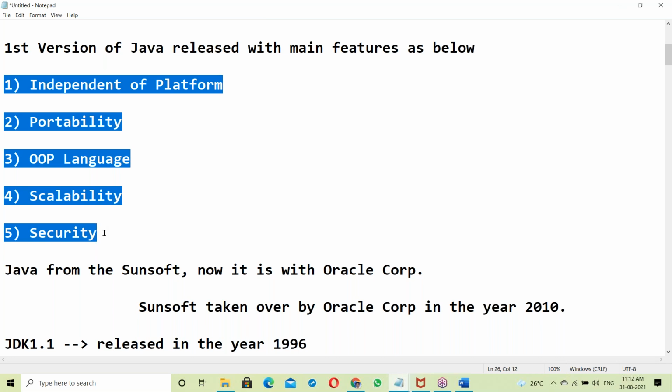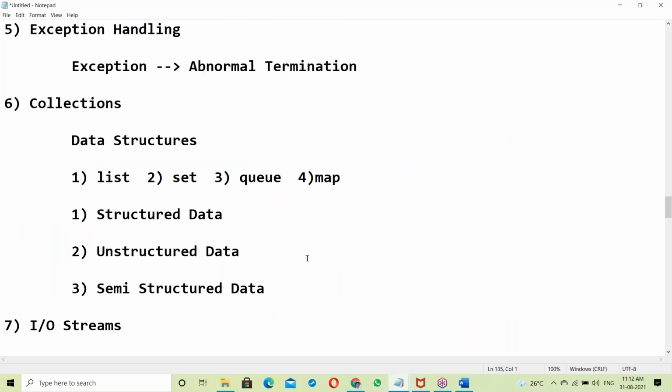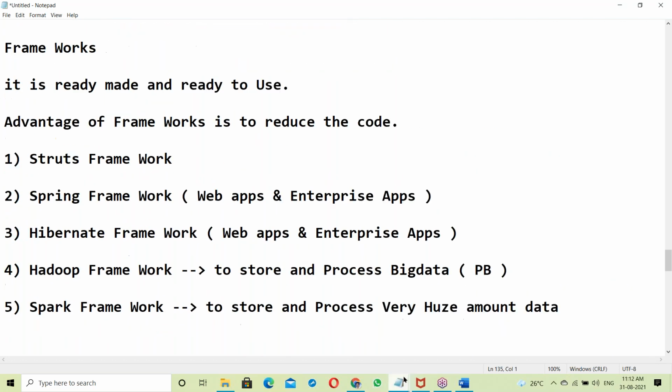After finishing these features, next is Java installation: how to install Java, how to start Java programming. Next Eclipse installation and Eclipse setup will all be discussed, to finish this complete course.